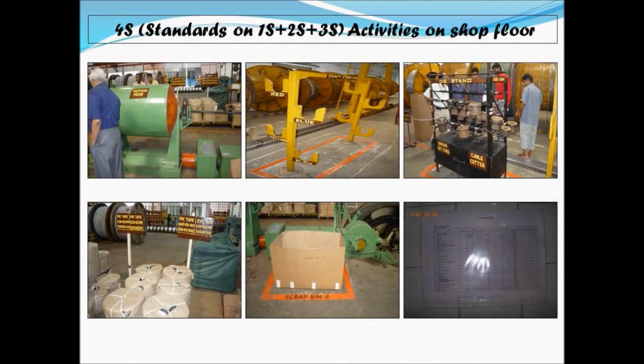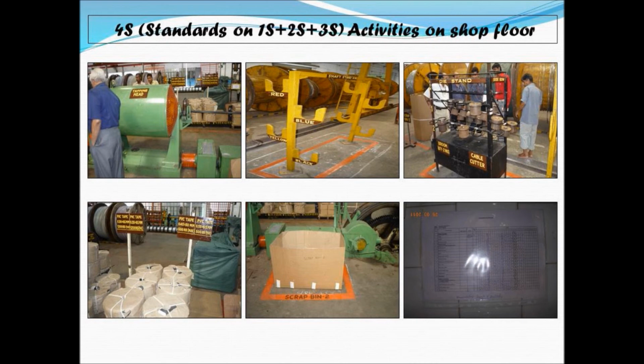In 4S, you can see the markings on the floor, various markings, say red, blue, yellow, and the relevant marking which clearly tells the operator what is to be kept where. This 4S I also call the Guru S. So 4S of 1S, for example, is the rectangle area marking. 4S of 2S is, for example, where things need to be kept, which kind of roll is to be put where.